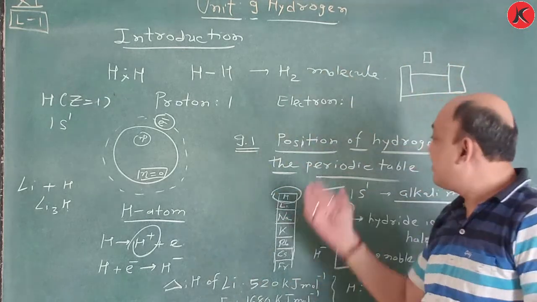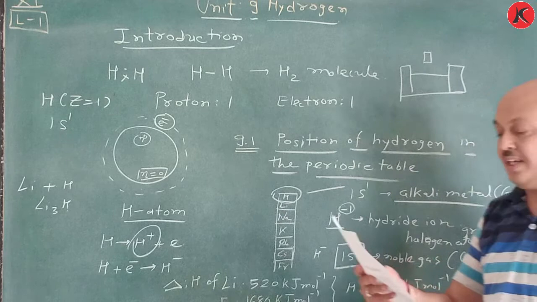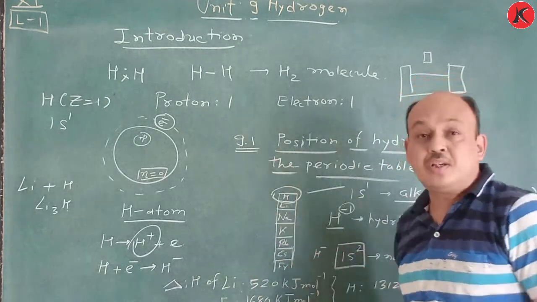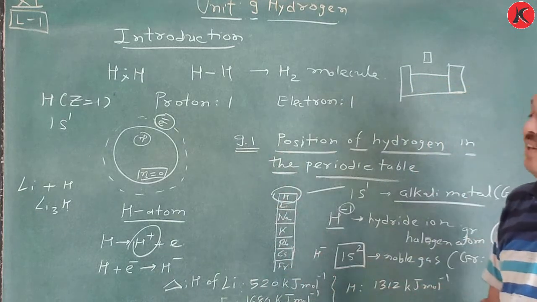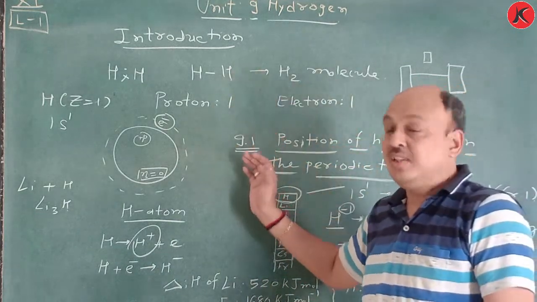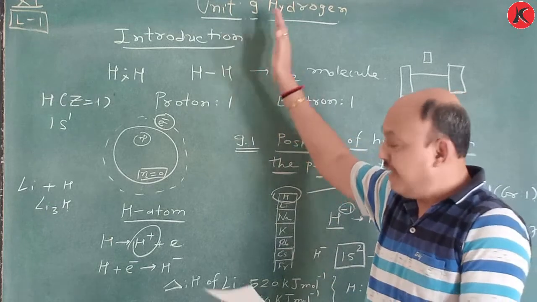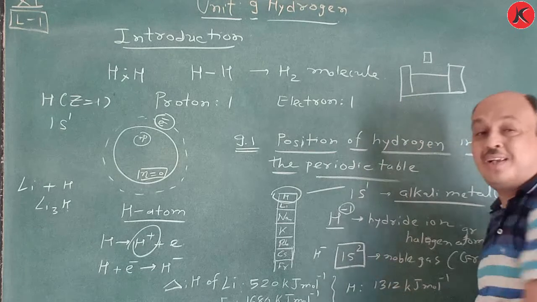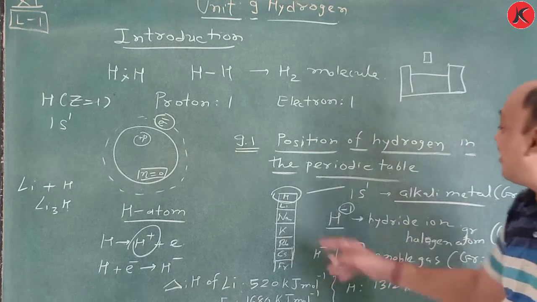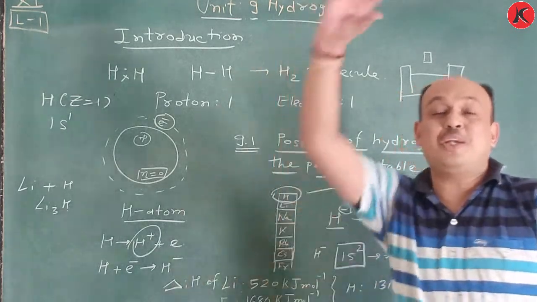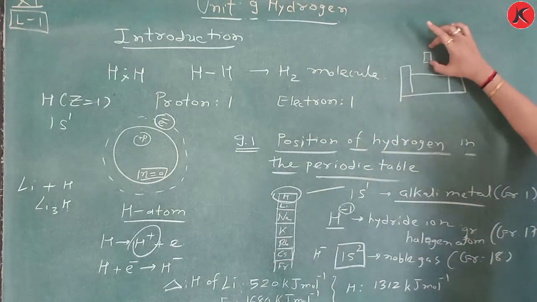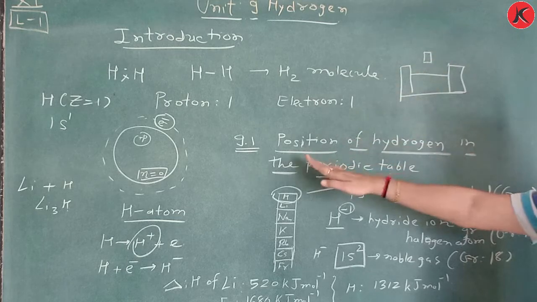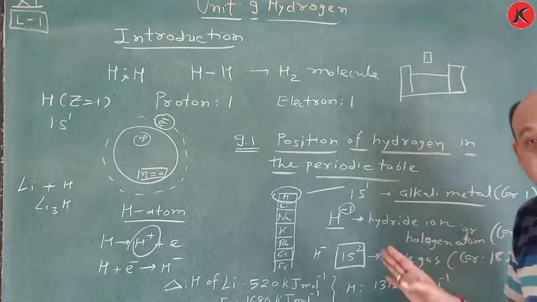So you have to write this answer according to your NCERT textbook. Once again, if you open your chapter number 3, periodicity, we also discuss this topic there. So here is the introduction part and question 9.1, position of hydrogen in the periodic table. Somebody asked this question at that time. Don't write hydrogen here, but in the middle part of the modern periodic table. You have to write hydrogen atom. So this is all about the position of hydrogen in the periodic table.